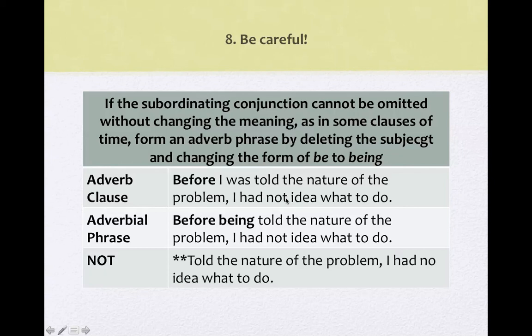Before being told the nature of the problem, I had no idea what to do. Here is an adverbial phrase. And I cannot go all the way without the being. I have to say before being. I can't say before told the nature.